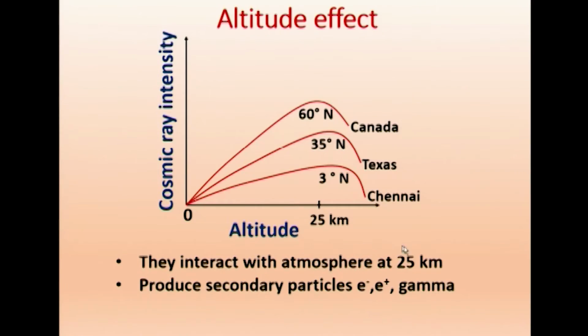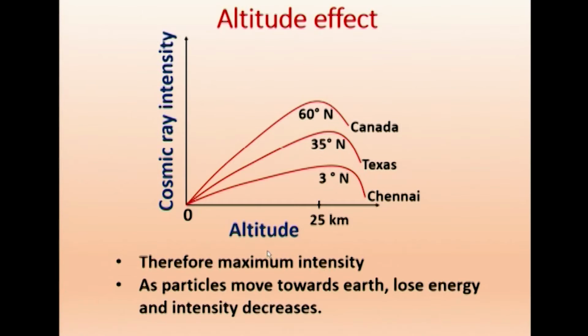They interact with the atmosphere at 25 kilometers, and therefore they produce secondary particles, E plus and E minus. So, the primary particles coming from the cosmos are mainly protons. When they interact with the atmosphere, which has nitrogen and oxygen gases, it produces secondary particles, E plus, E minus, gamma, all that. That is the reason we get maximum intensity at 25 kilometers, because that is the barrier where it strikes the atmosphere. Therefore, we get maximum intensity at that point.